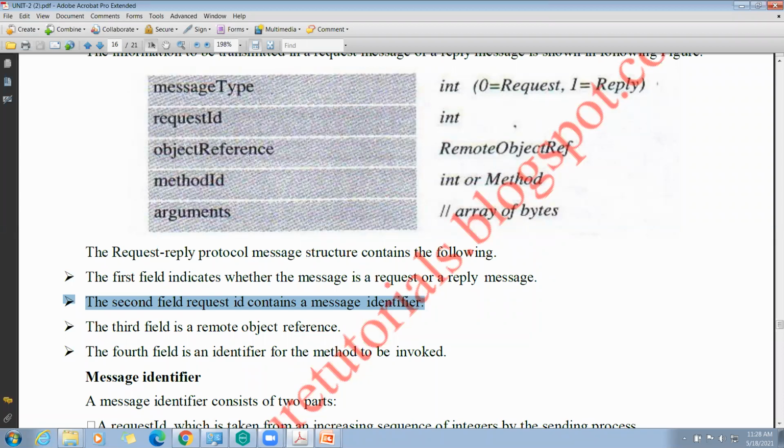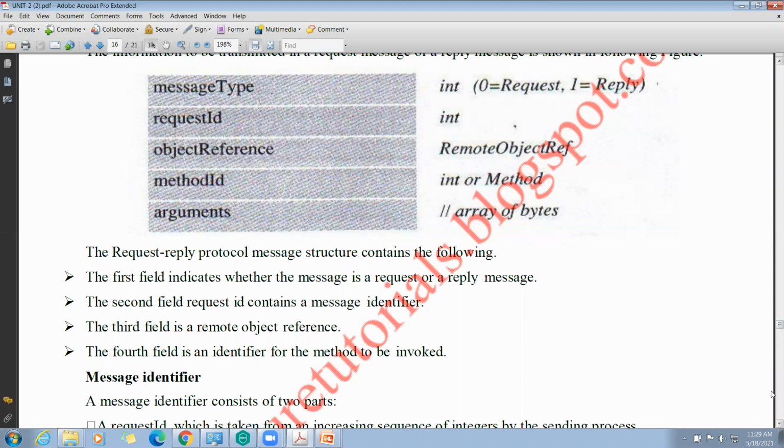And the last, fourth field is an identifier for the method to be invoked. That is known as the method ID. It tells what method is going to be invoked.